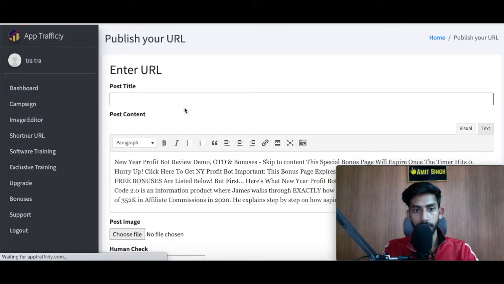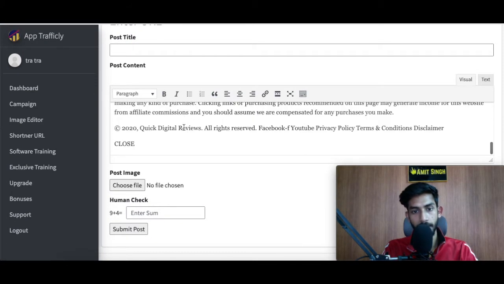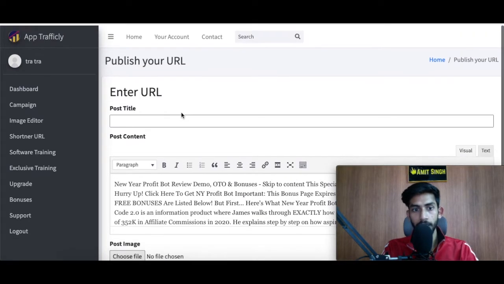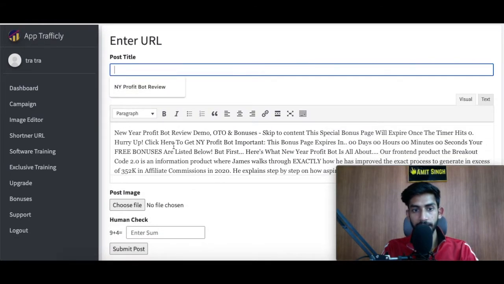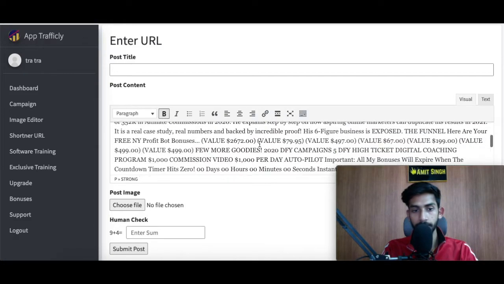And you can see here it has literally fetched all the contents that I had on my website or on this page. So all you need to do is give it a title, and you can also customize this according to your need. You can bold certain things, you can put this in italics, and you can even insert some links.